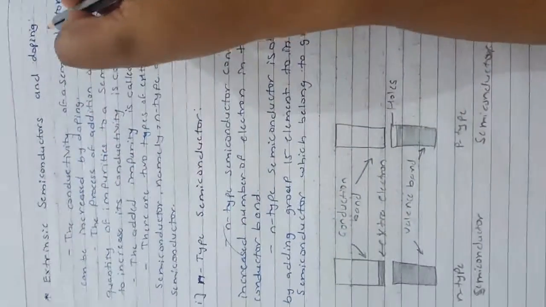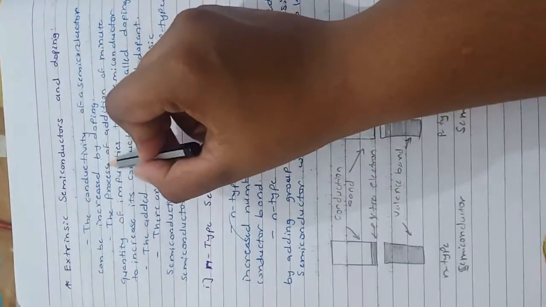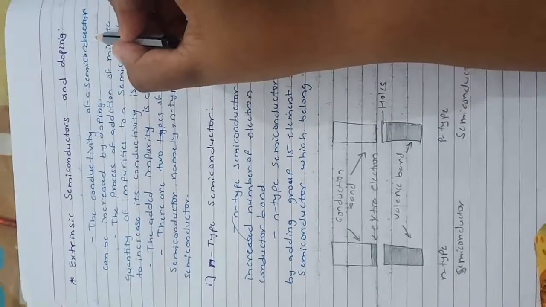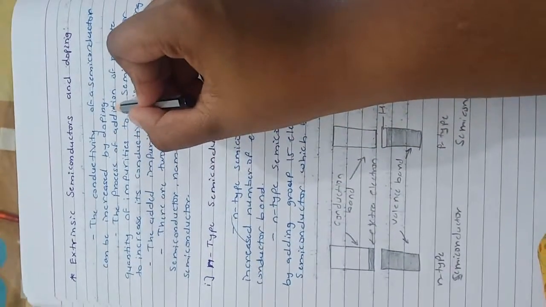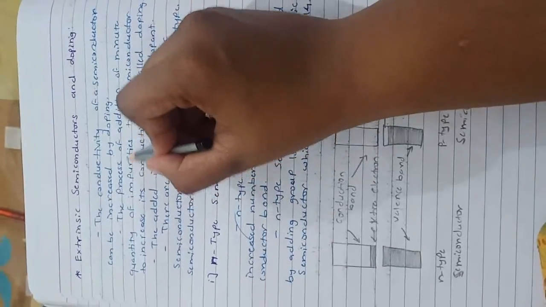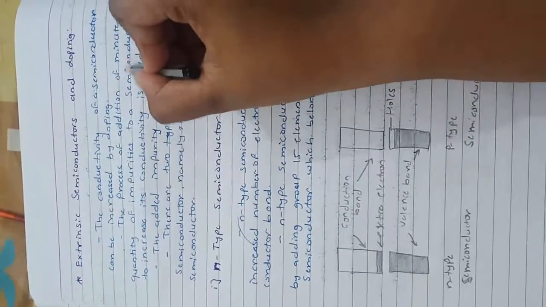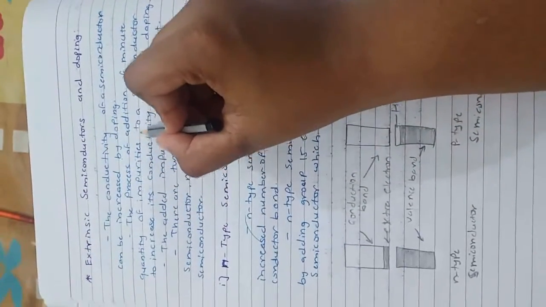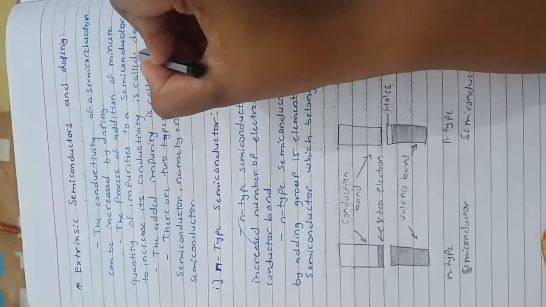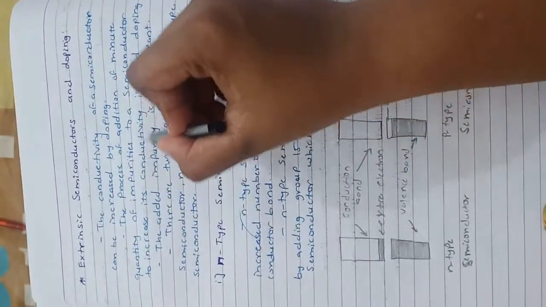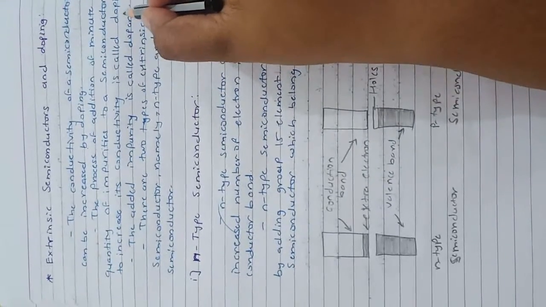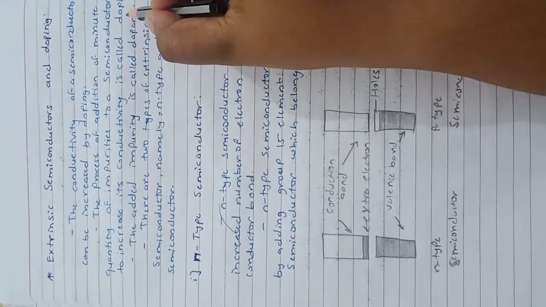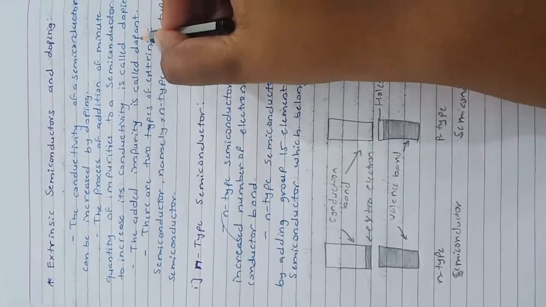Next one, extrinsic semiconductor and doping. The conductivity of a semiconductor can be increased by doping. The process of addition of a minute quantity of impurities to a semiconductor to increase its conductivity is called doping. Doping means we intentionally add the impurity.